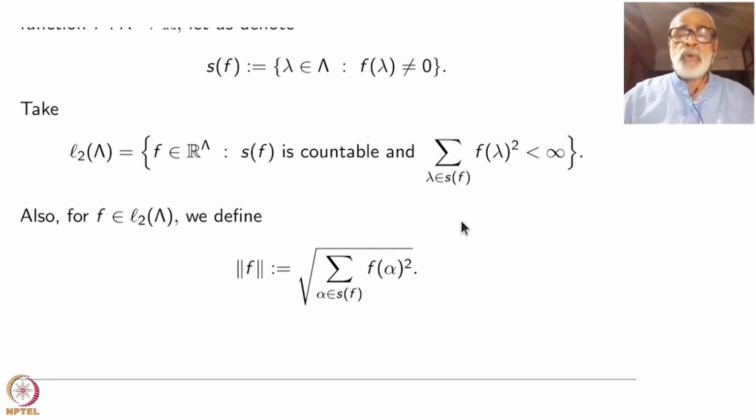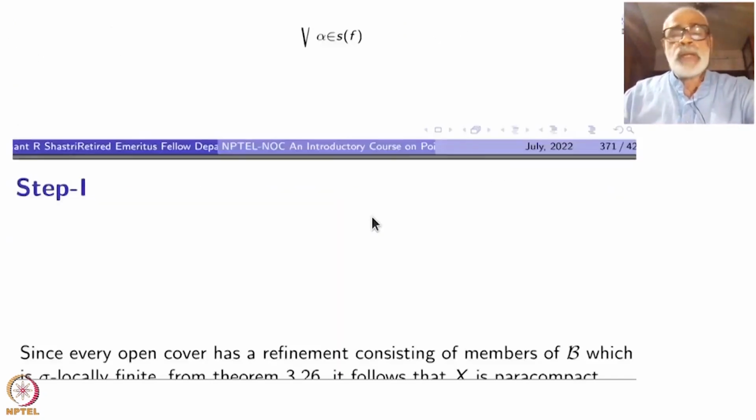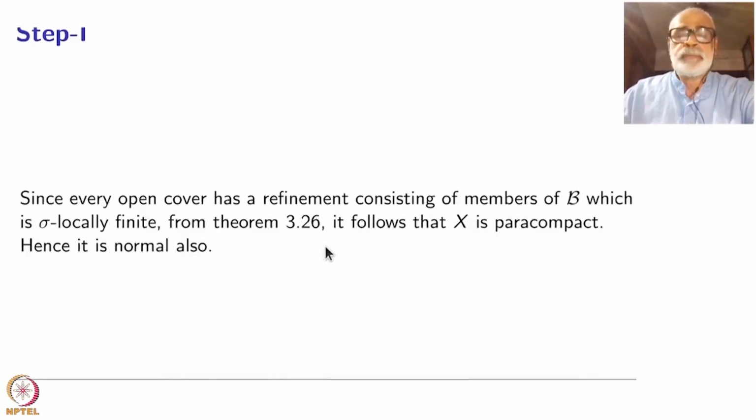If you want to know the inner product, it is nothing but the summation of f(alpha) g(alpha). If you have complex valued functions, you take the summation of f(alpha) times g(alpha) bar and so on. We are not interested in that part. We are just interested in this norm. So this is the Hilbert space.